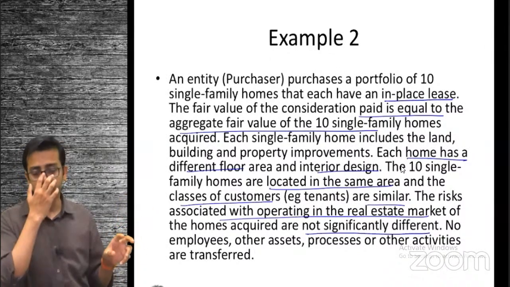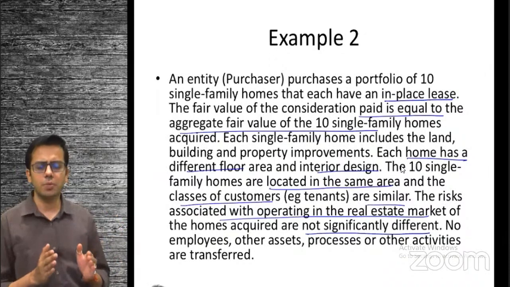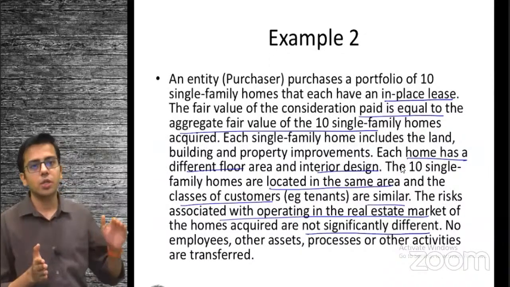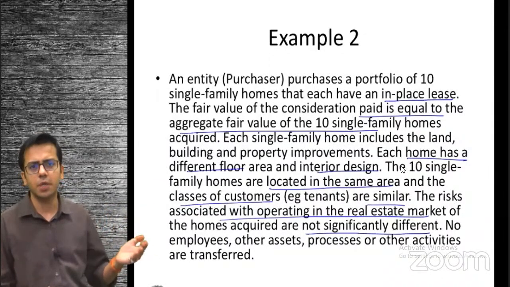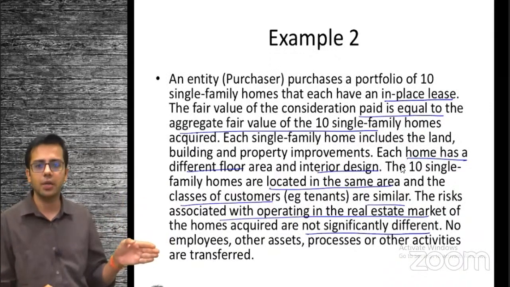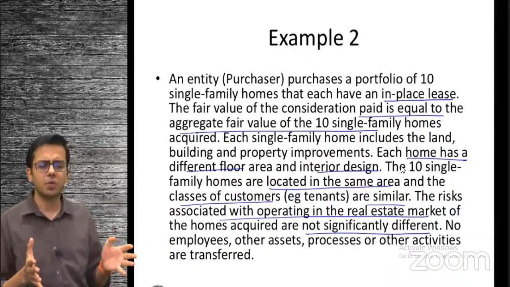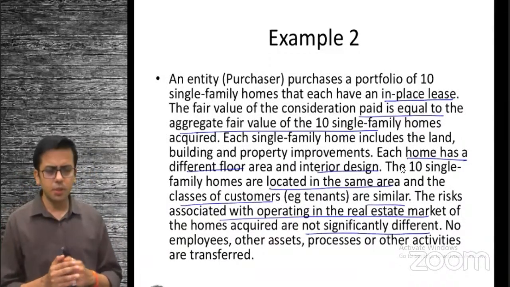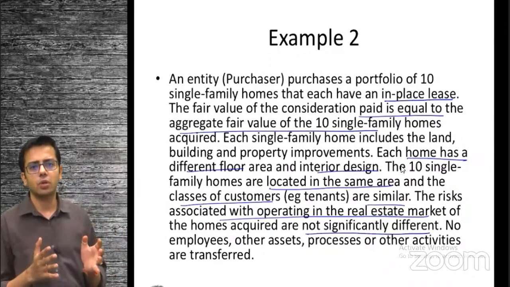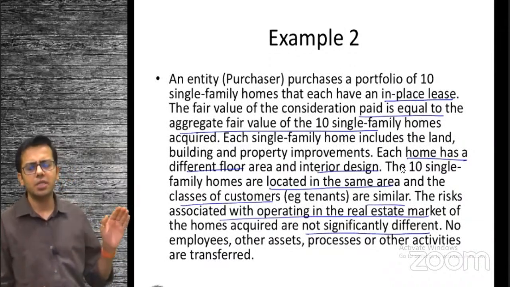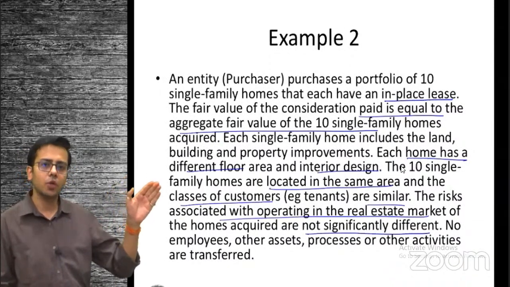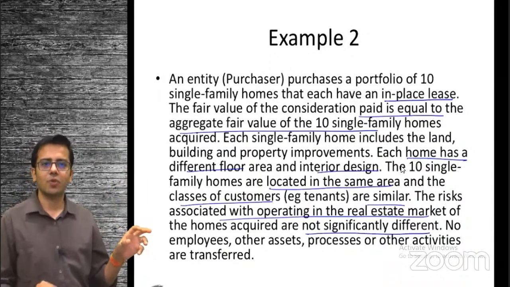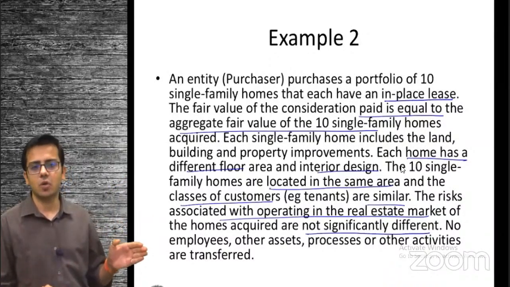For the concentration test, we see two types of asset: either a single asset or similar types of assets, similar identifiable assets. So these are similar identifiable assets, 10 same types of houses having similar risk and rewards. Okay. I hope it is clear. So these 10 together constitute a single asset, and we can see that we have paid an amount equivalent to the fair value of these 10 assets, right? So what we are basically purchasing are these 10 houses.